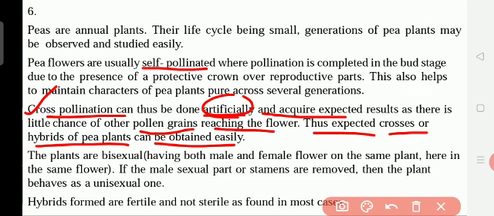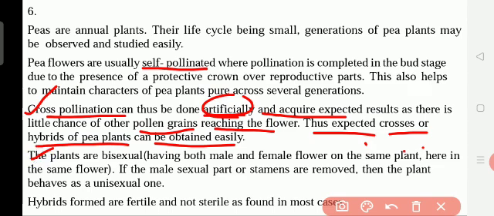So what Mendel did is, from one plant he removed the male parts. Male means boy, female means girl. The male part of the plant is called the stamen, and he removed the stamen. From another plant he removed the female part, the ovary, and he joined both together, and then he got the new plant. So cross-pollination takes place between two plants. Self-pollination takes place within one flower, where the female and male parts are present.